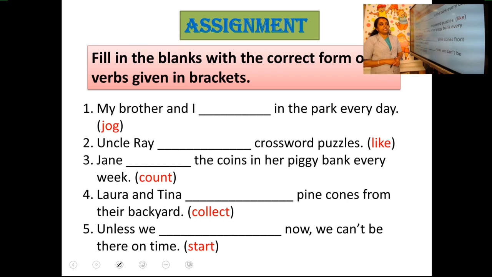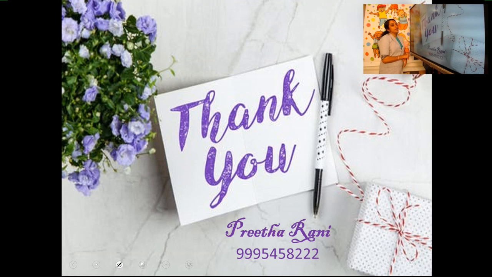Jane dash the coins in her piggy bank every week. Count. Laura and Tina dash pine cones from their backyard. It's collect. Unless we dash now, we can't be there on time. Start. Remember, simple present tense is used to state regular actions and general statements. And also, if the subject is singular, remember to add s or es to the verb. Hope you understood. Thank you.